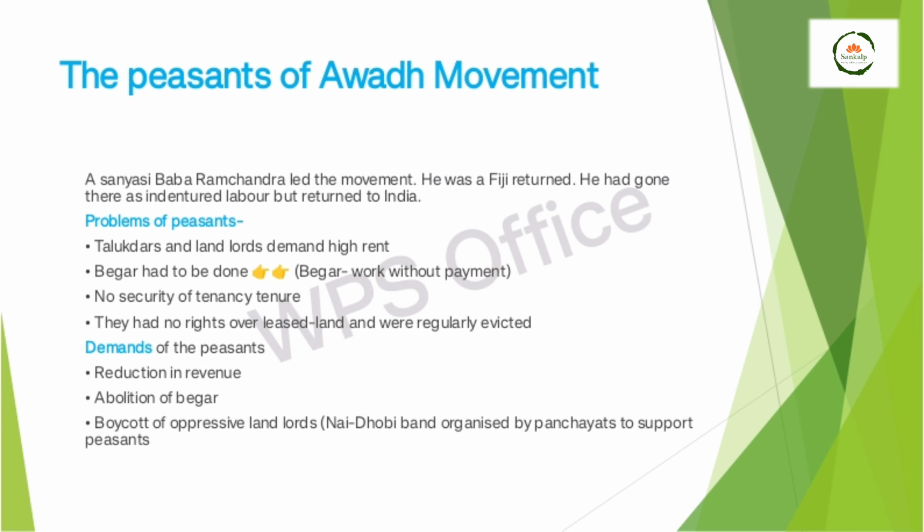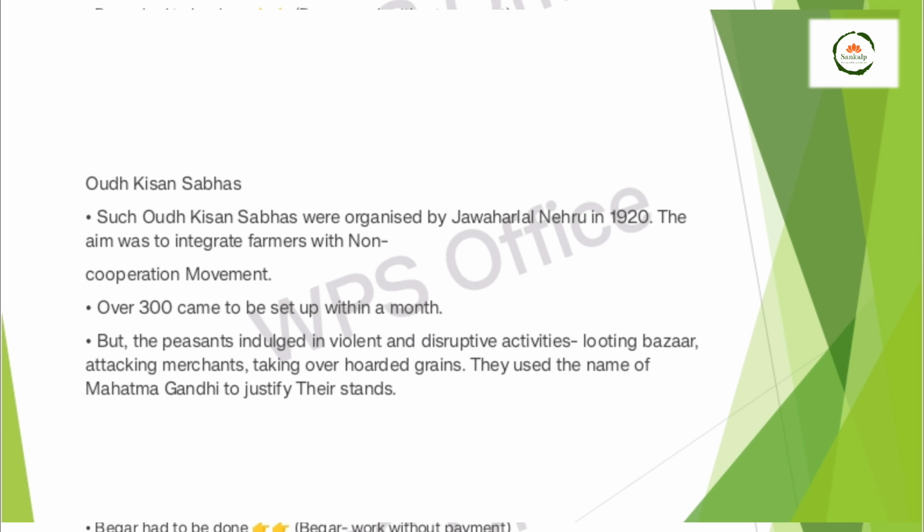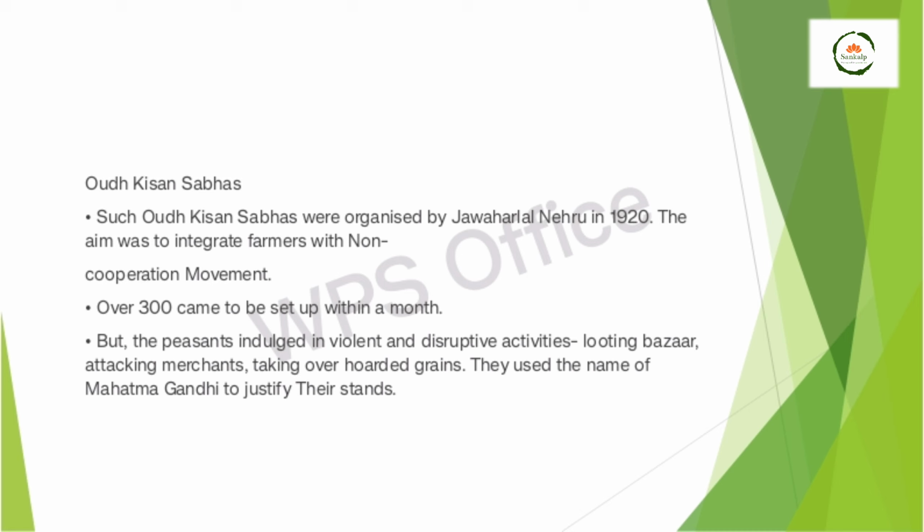And finally, they also boycotted the different types of oppressive landlords through the organization of panchayats and support through the Nai Dhobi Bandh. This Nai Dhobi Bandh movement meant that the barbers and the washermen would not serve the oppressive landlords at any cost. The Awadh Kisan Sabha was organized by Pandit Jawaharlal Nehru. The aim was to integrate the farmers with the non-cooperation movement. So they had 300 branches in different parts of those towns.